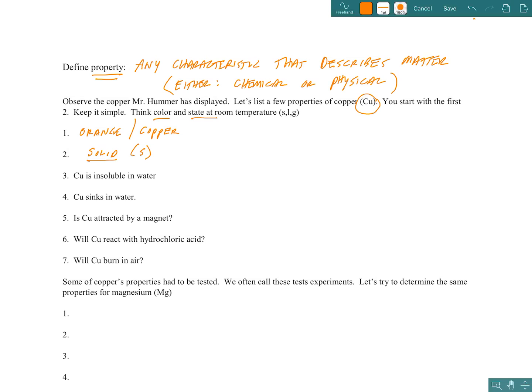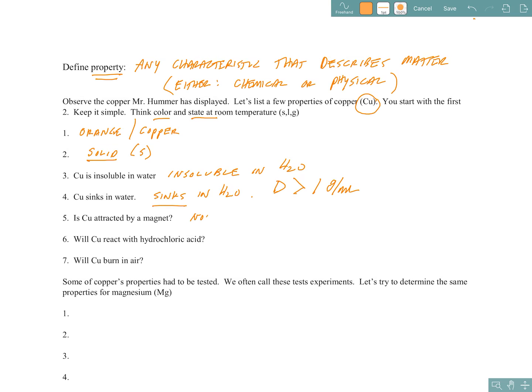Was copper soluble in water? No, it wasn't. What do we call something that's not soluble in water? Do you remember the word I used? It was insoluble in water. Did it sink in water? You bet it did. So it sinks in water. That's definitely a property of copper. It's a characteristic that describes it, right? And that means its density is greater than water's density, which is 1 gram per milliliter. So if you remember the lab we did not too long ago, we found the density of water was 1. Anything with a density greater than that would sink. So copper's density must be greater than 1.